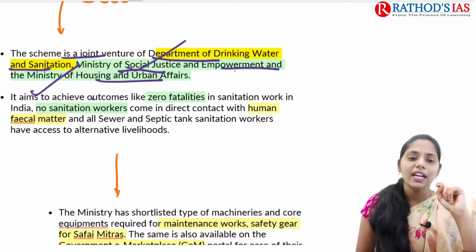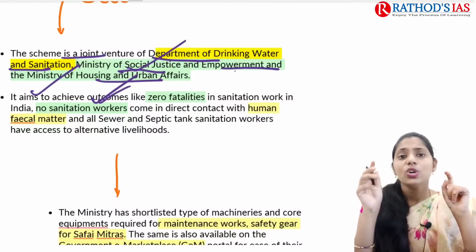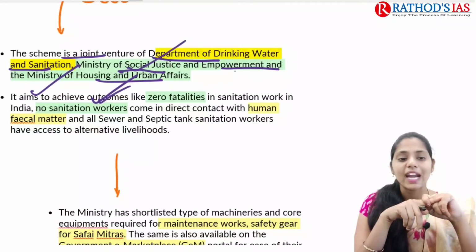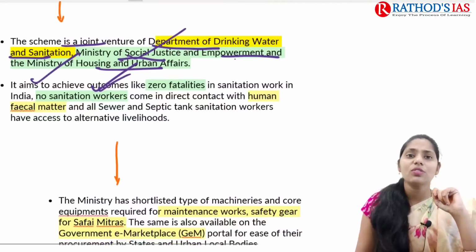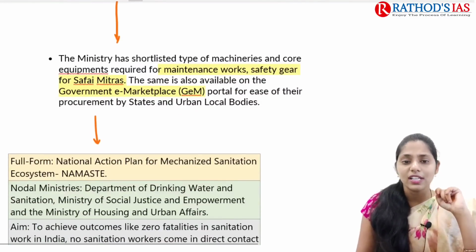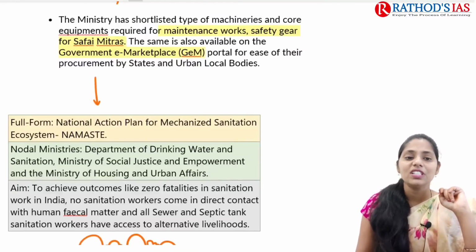in India. And one important objective of this NAMASTE scheme is that no sanitation worker comes in direct contact with human fecal matter, as well as sewage, sewer or septic tank sanitation. So this is one important aim and objective. The ministry has shortlisted the types of machinery and core equipment that can be required for the maintenance of the work, and safety gear for Safai Mitras, etc.